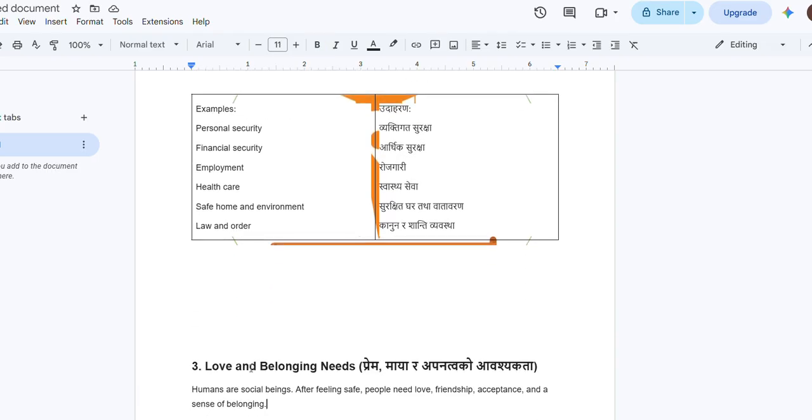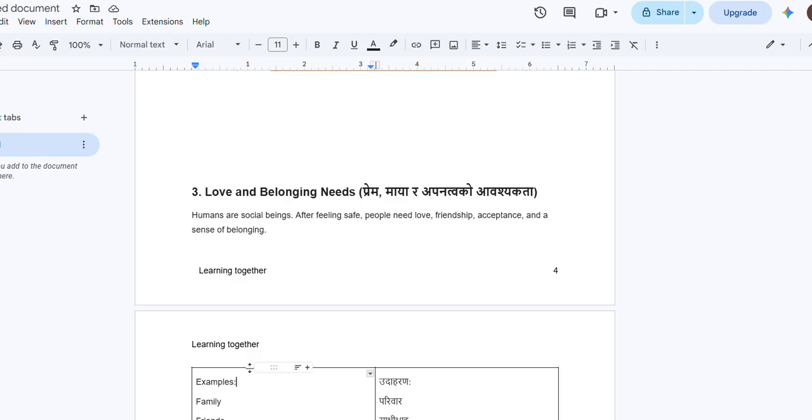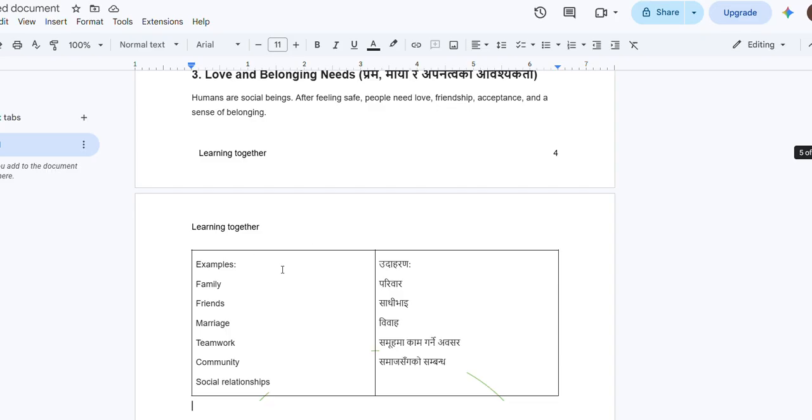And the next need is the love and belonging need. Human are social being. After feeling safe, people need love, friendship, acceptance and sense of belonging. For the example of the love and belonging, there is family, friend, marriage, teamwork, community and social relationship.